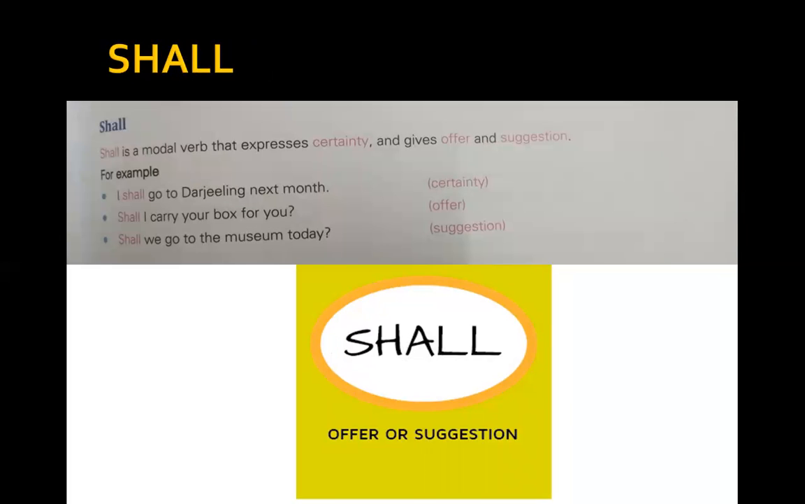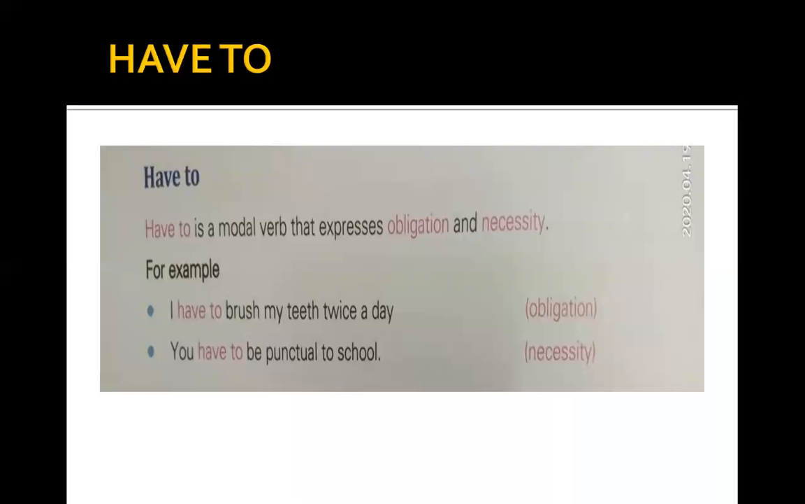Now you talk about shall. Shall is a modal verb that expresses certainty and gives offer and suggestion. For example, I shall go to Darjeeling next month, and this is a certainty. Shall I carry your box for you? It's an offer. Shall we go to the museum today? Again, it's a suggestion.